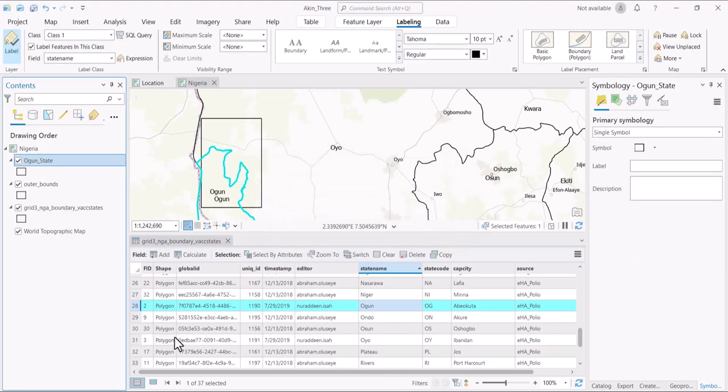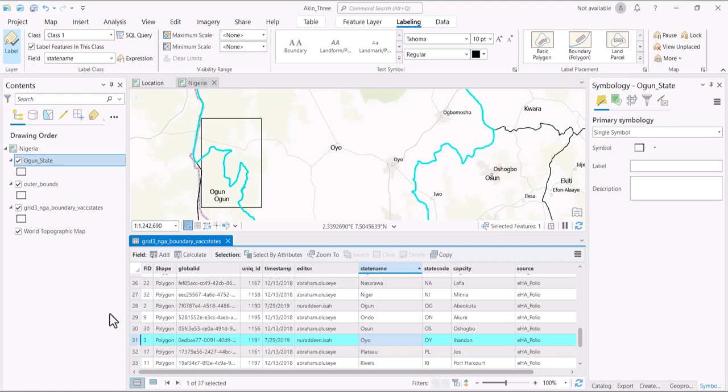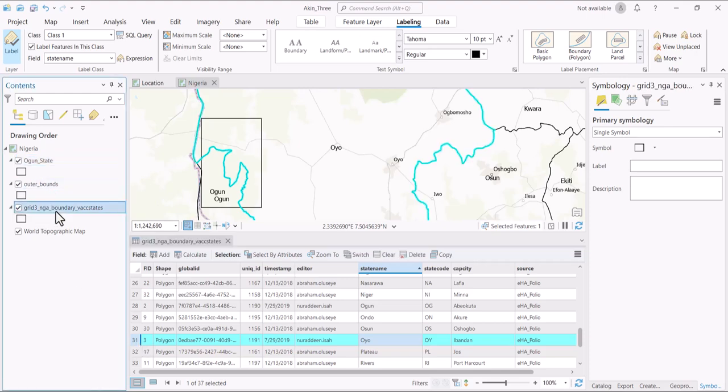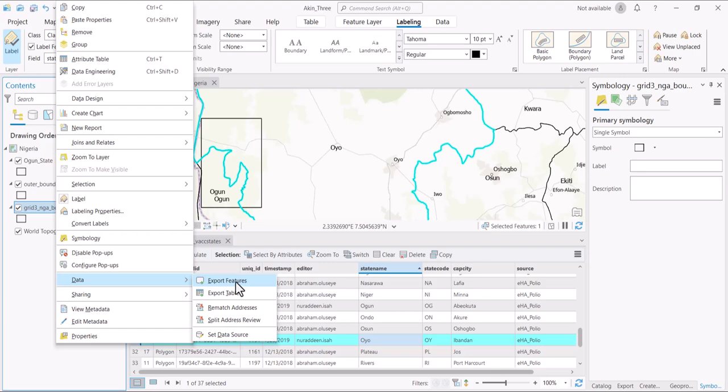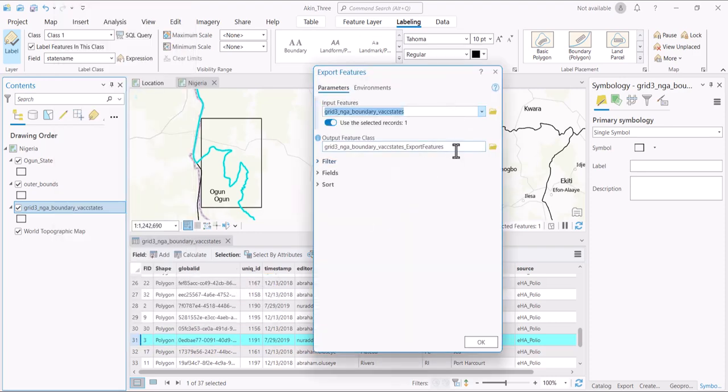We have this other one, Oyo. So let's select Oyo here again, right click, data, export features, and we'll name this one Oyo State.